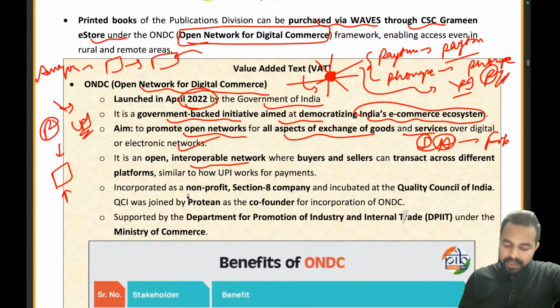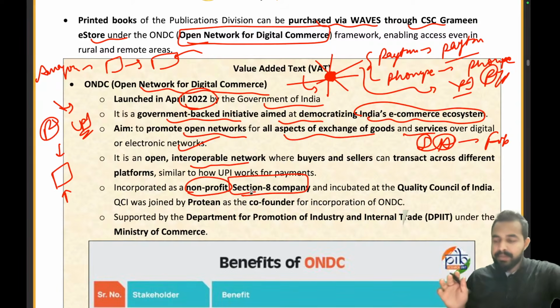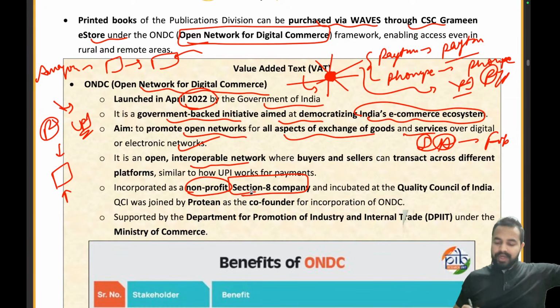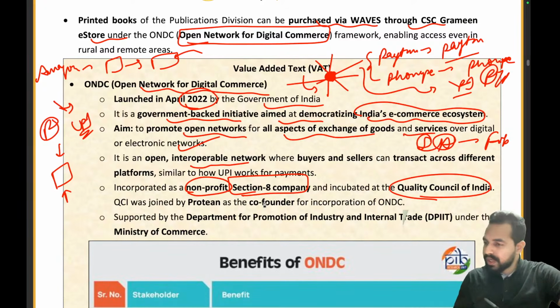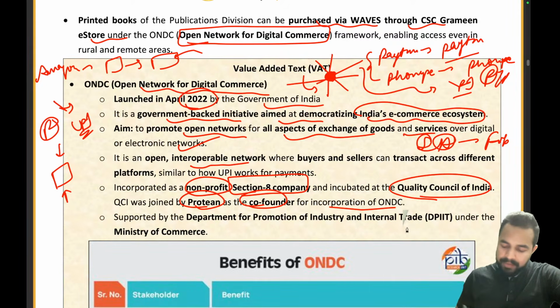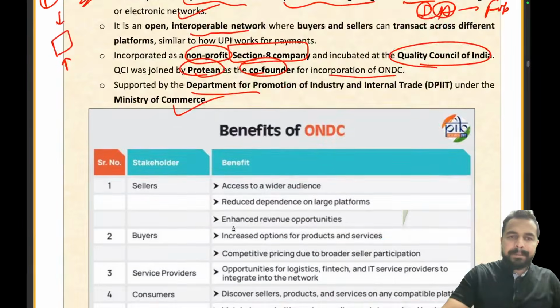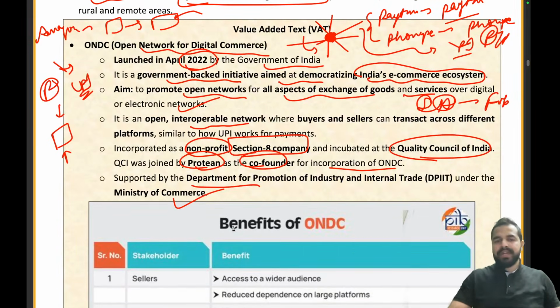It is incorporated as a non-profit Section 8 company, guys. Please remember, Mudra was launched under the Companies Act 2013, right? And ONDC is a Section 8 company. Incubated at the Quality Council of India. And who was the co-founder here? Protean joined the QCI as the co-founder for incorporation of ONDC. Okay? Supported by DPIIT under the Ministry of Commerce. I hope that all of you are able to understand ONDC clearly. ONDC was launched in April 2022, right?